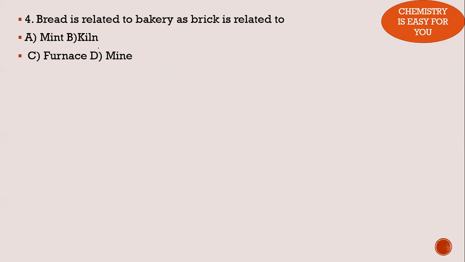Let's move to the fourth question. This was a question that raised a lot of confusion last year. Bread is related to bakery as brick is related to. So mint, kiln, furnace, and mine are given. All of you were confused with options B and C. Now the answer is option B, because here what they're trying to find is the first place where it is manufactured.